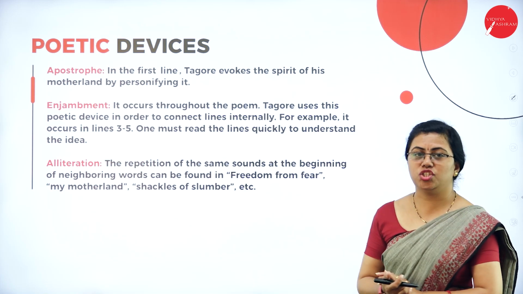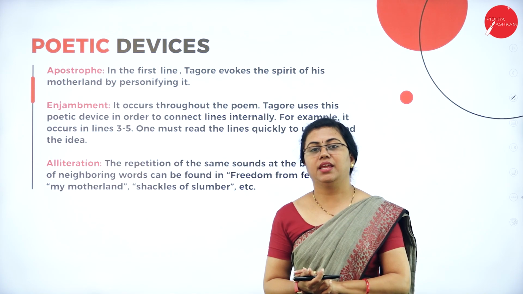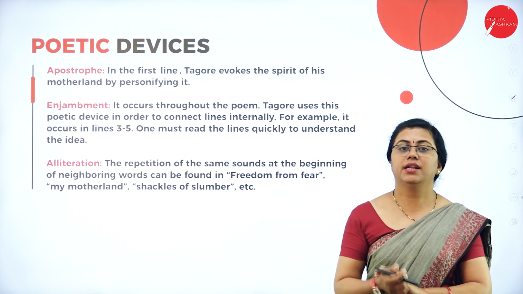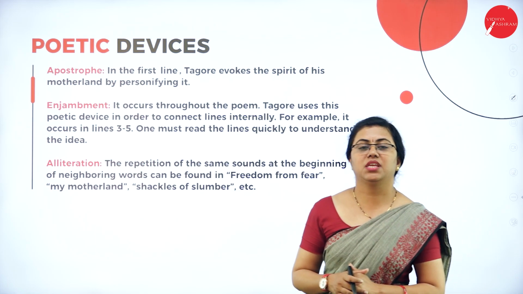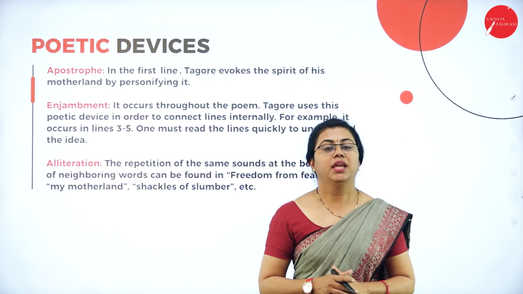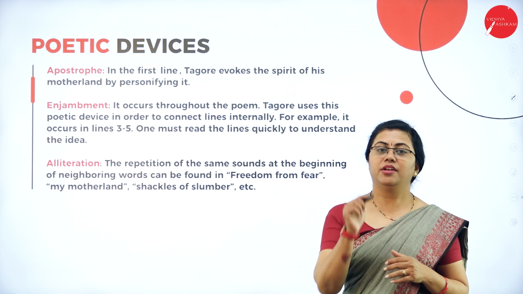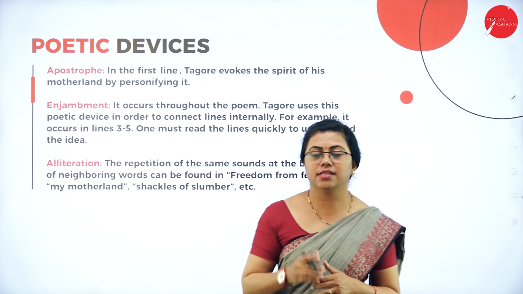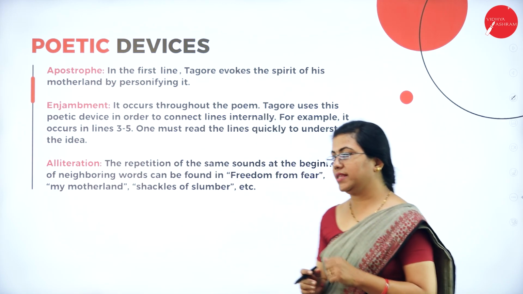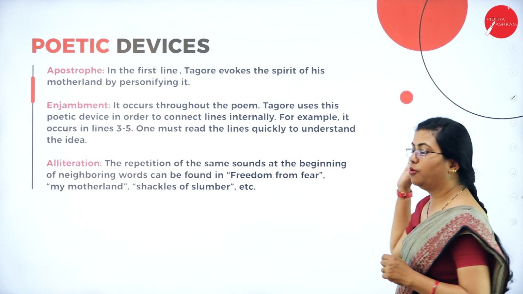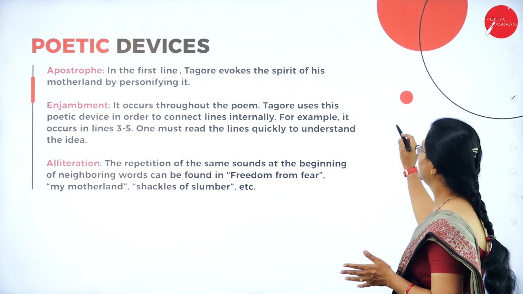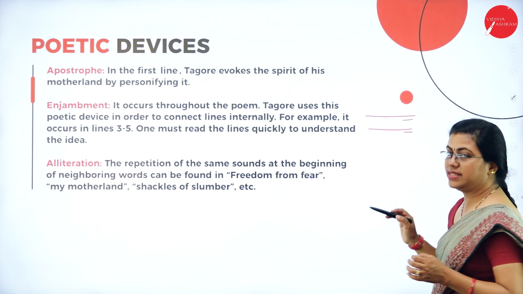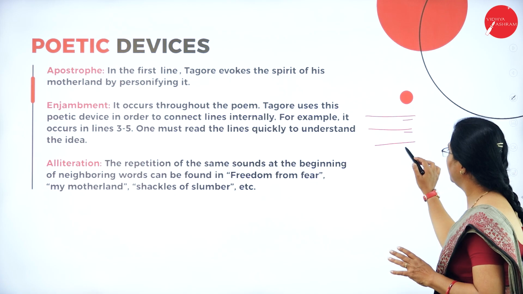So the second one is enjambment. Enjambment is actually seen in almost all the poems of Rabindranath Tagore. The reason is he doesn't include any rhyme scheme in the end of the lines. He tries to blend the meaning. He tries to continue the sentences as he writes. He doesn't end the sentence in the first line only. For example, if at all you have a poem of maybe 6 lines, so suppose you have lines like this, and in each and every line, there is a rhyming word in the end.